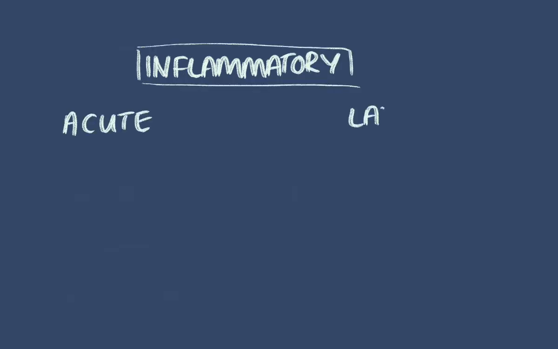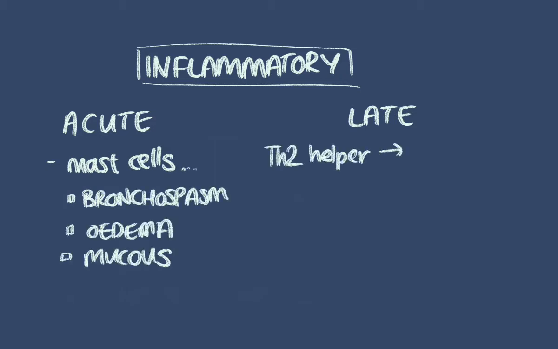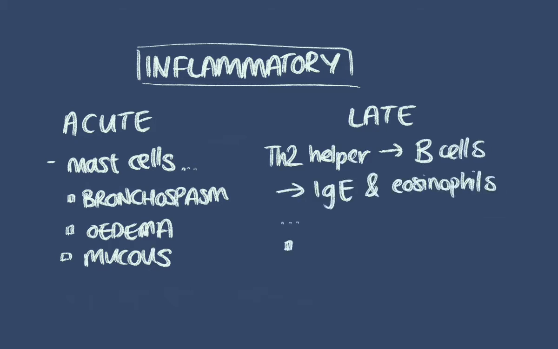So how does it all come about? Well, it's important to remember that it's an inflammatory process. It can be divided into the acute and late phase. The acute phase involves mast cells that cause bronchospasm, edema, and mucus, whilst in the late phase you've got Th2 helper cells, which eventually lead to constriction and mucosecretion.